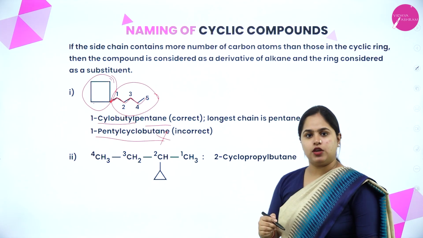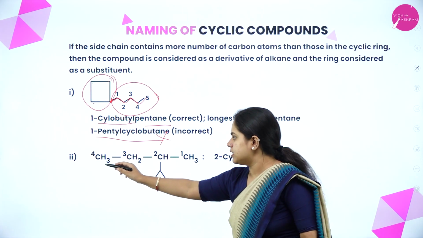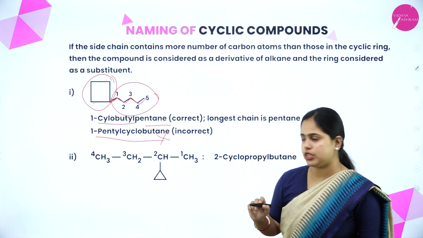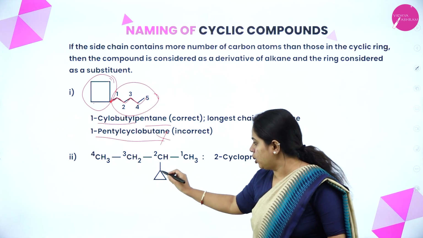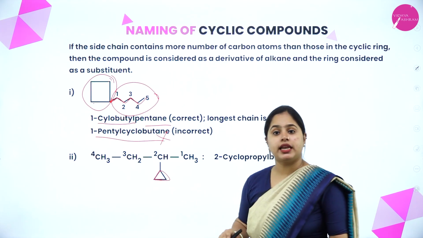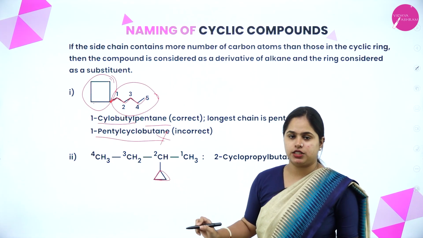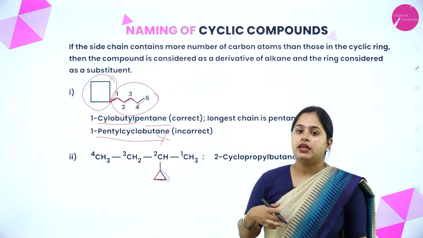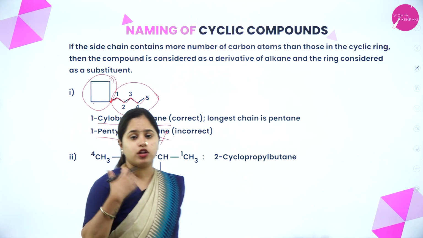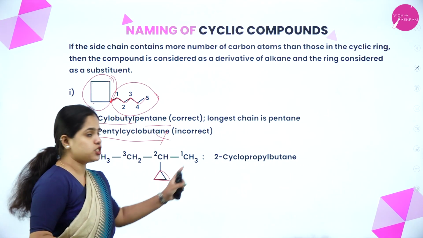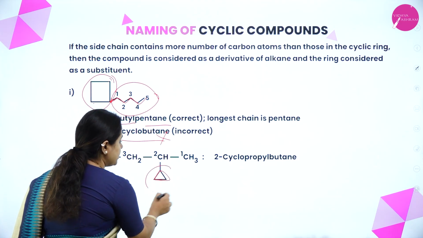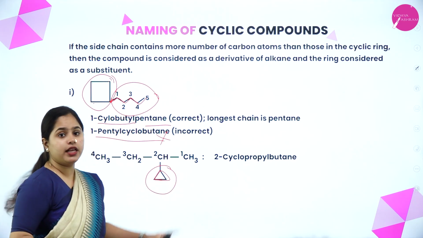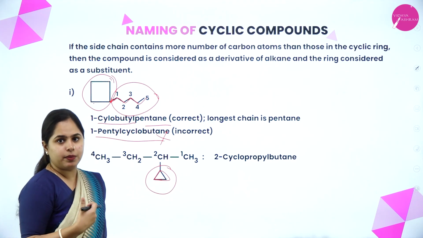Okay, the same way you can see here as well. There is an alkane which is present, straight chain alkane. Yes, 4 carbon atoms are here, and in the cyclo compound only 3 carbon atoms. It is a 3 carbon atom chain. So which one will be? Yes, the longest parent chain or the longest chain, it will be this one and not your cyclo compound. So how do you name it? This will be the substituent and this will be the longest chain. Hence that will be the parent chain.